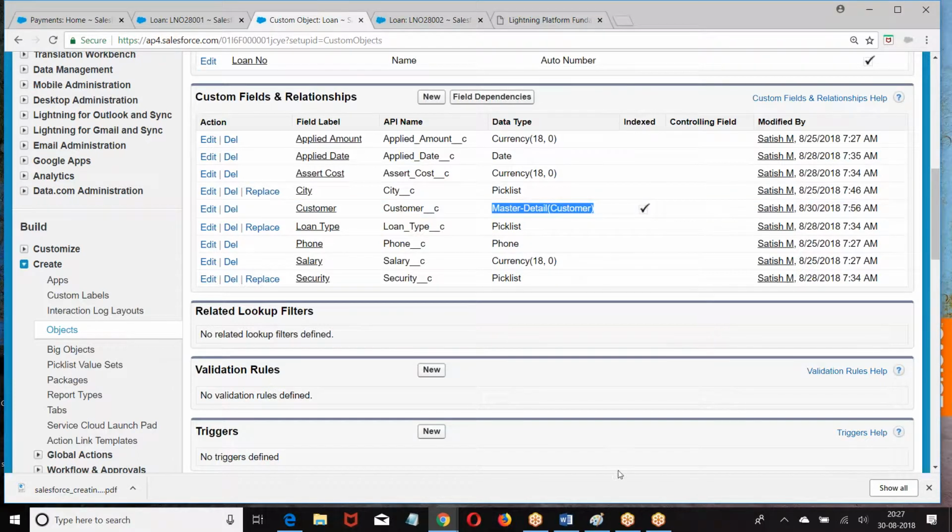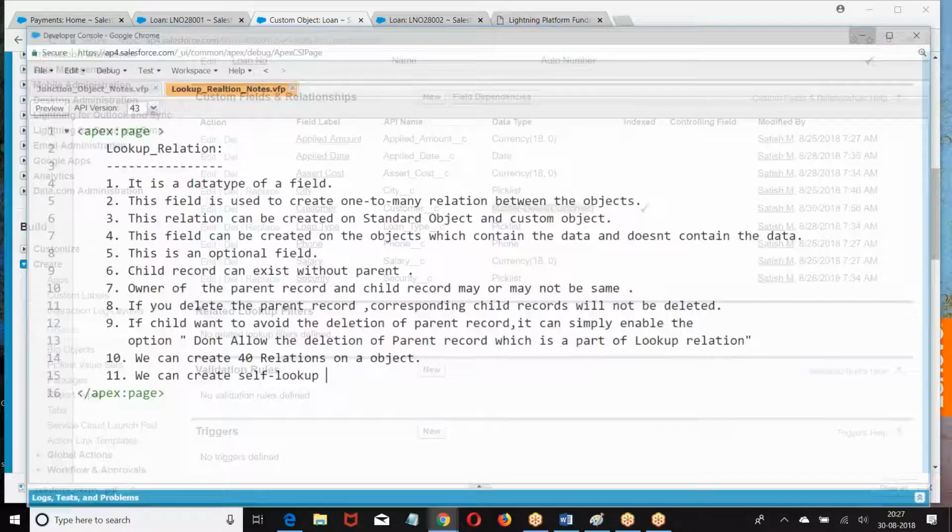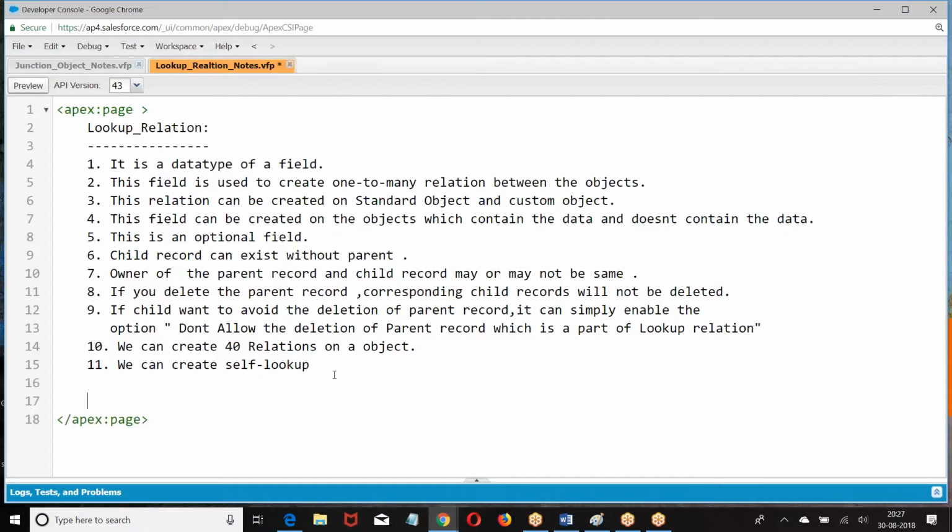Clear? Okay. Let me give you this point. Satish, can you show us again where is the option to convert the lookup to master detail? Yes.